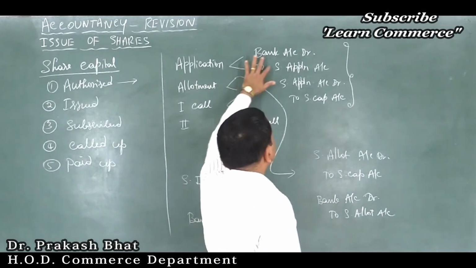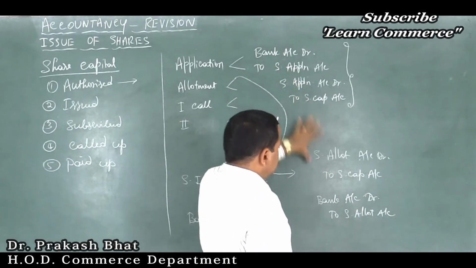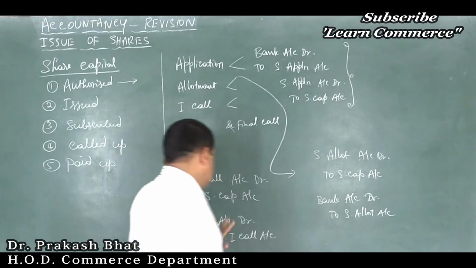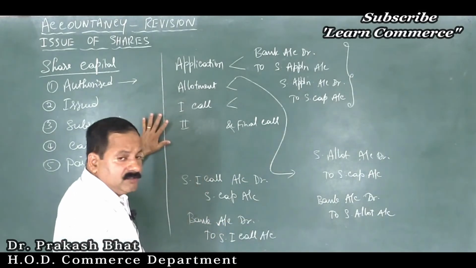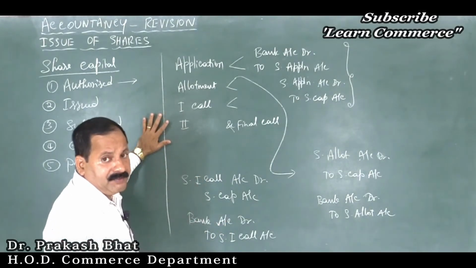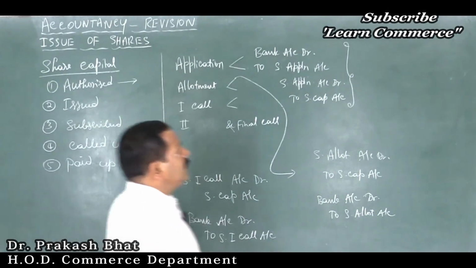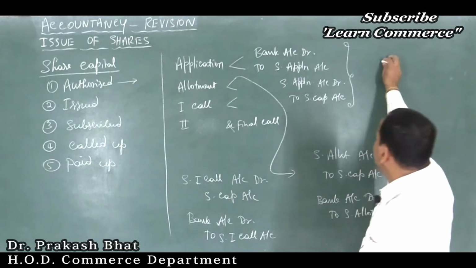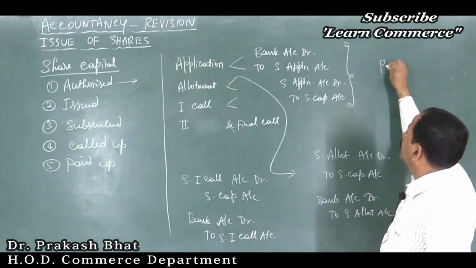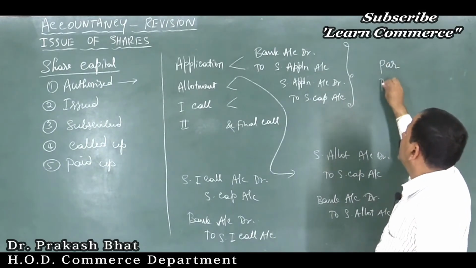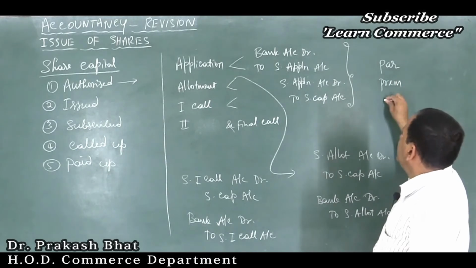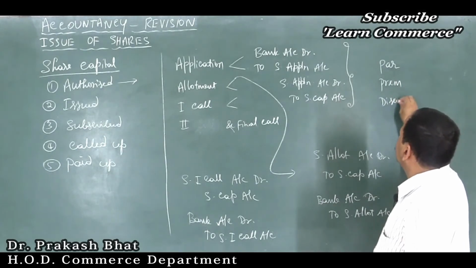So here, 2 entries here, 2 entries here and 2 entries here. Then comes the 4 feature part. But here there are 3 cases of issues: issue of shares at par, issue of shares at premium, and issue of shares at discount.